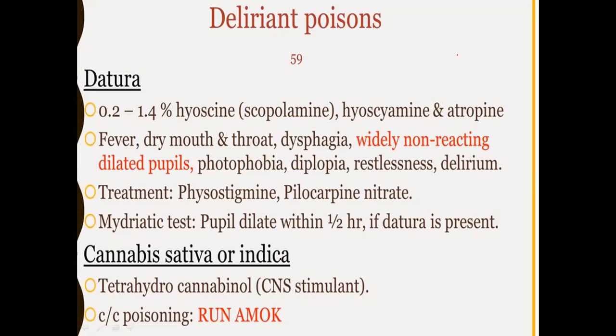And next is cannabis sativa. Okay. In that, chronic poison is run amok. So run amok, the name is important. Run amok is seen in cannabis sativa poison.